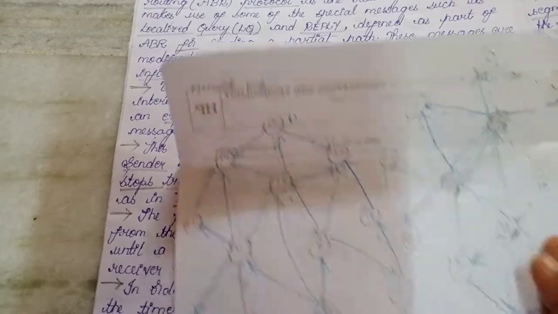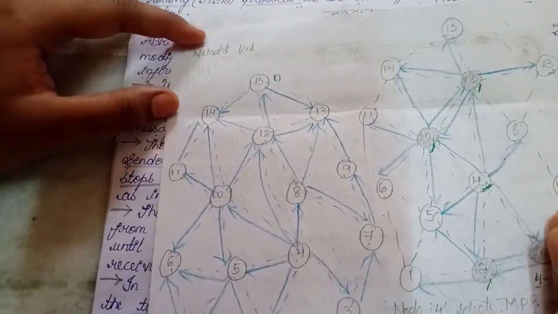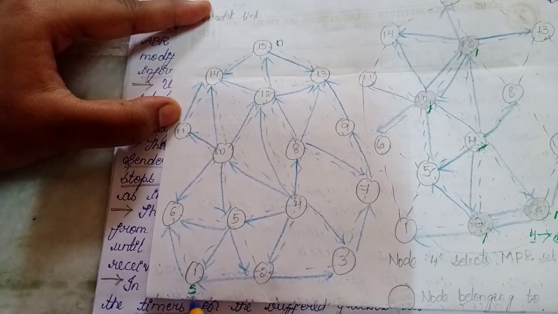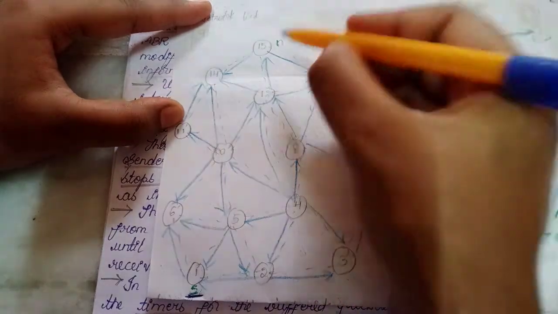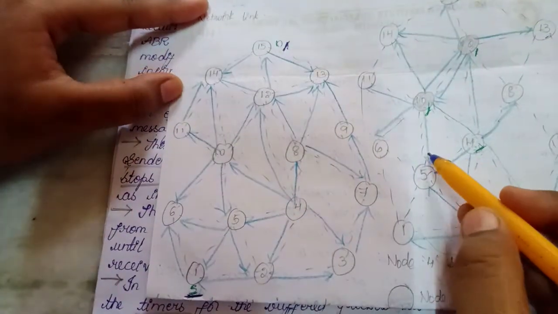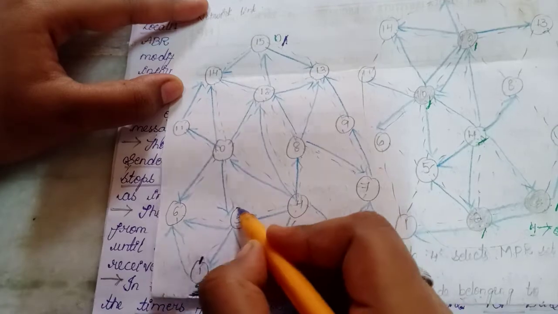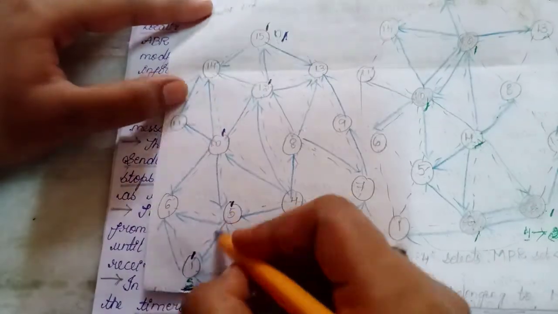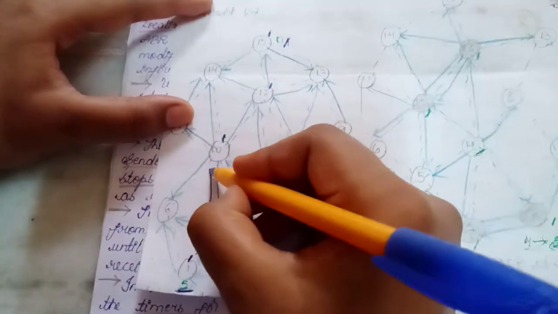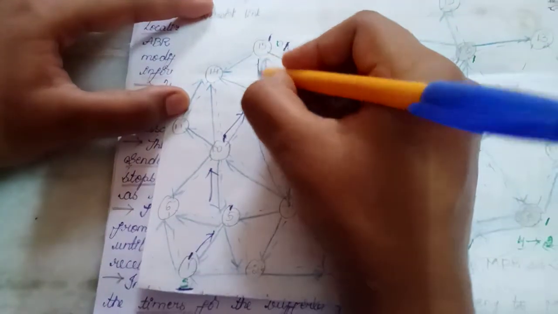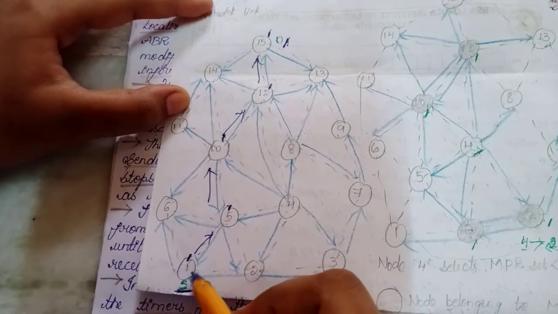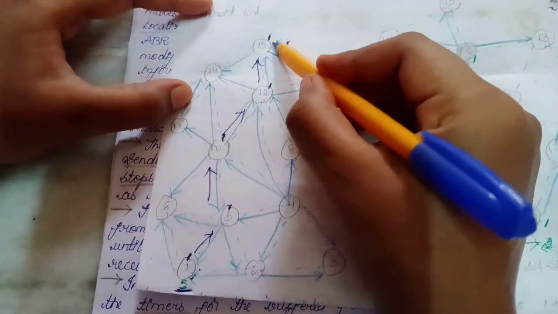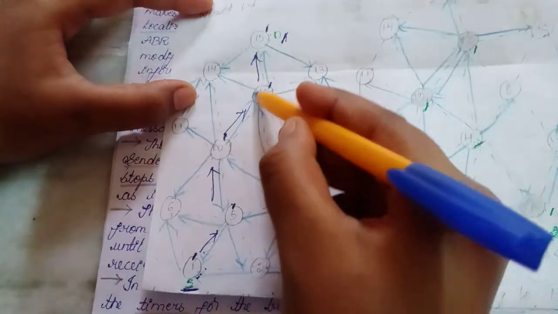See, for example, let us consider this. Here, S is the source node and D is the destination node. For example, the path is from 1 to 5 to 10 to 12 to 15. This is the way the messages are transmitted. If the source node is sending messages to the destination, then this is known as upstream.